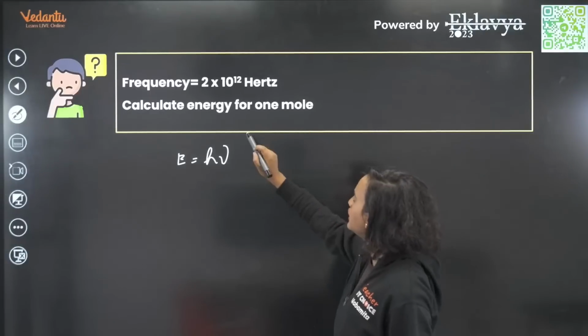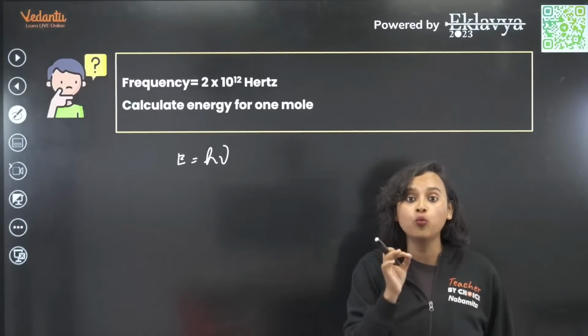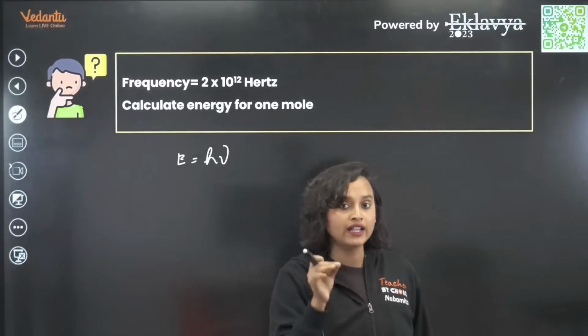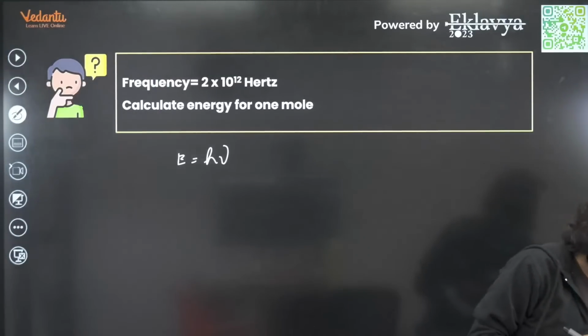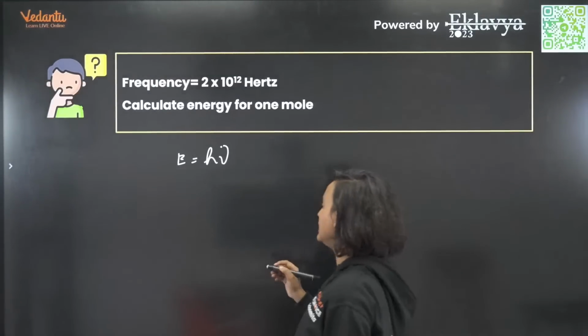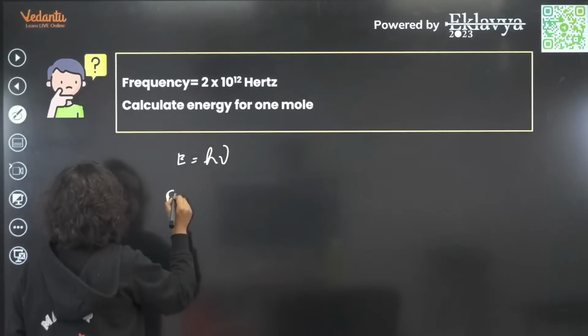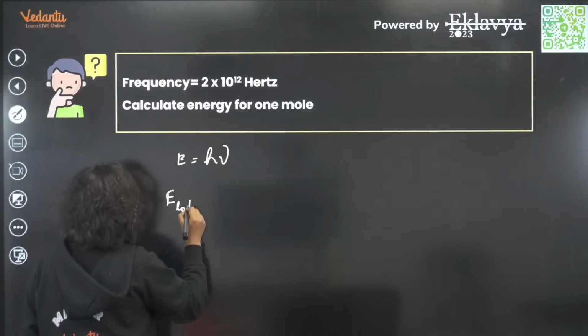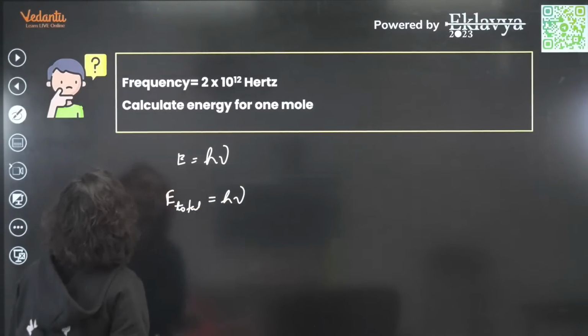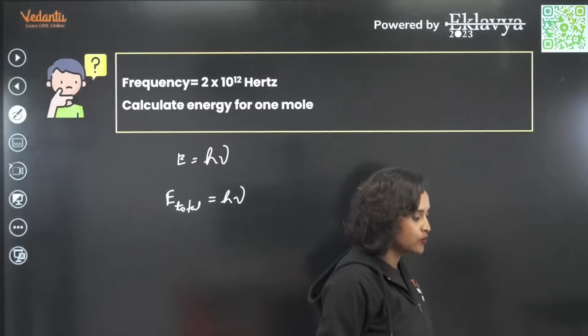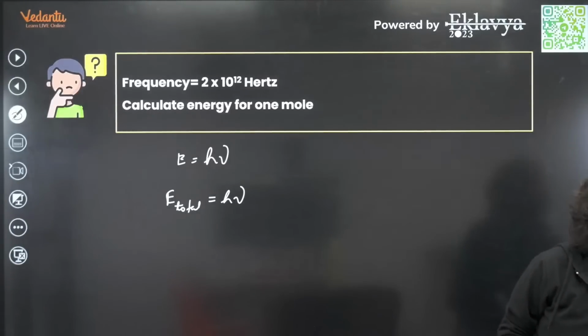Now you have to find it out for 1 mole. So let's write E total is equal to h nu.